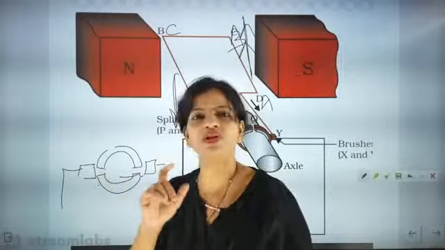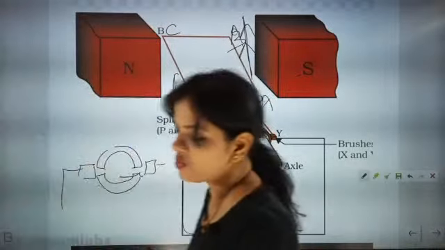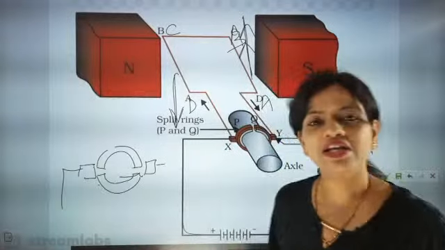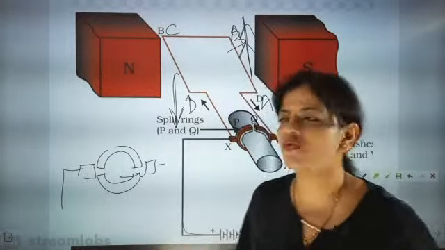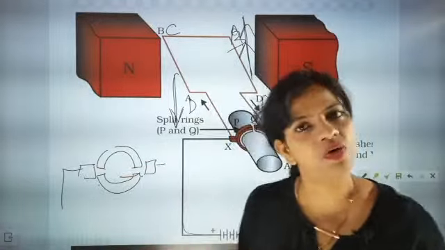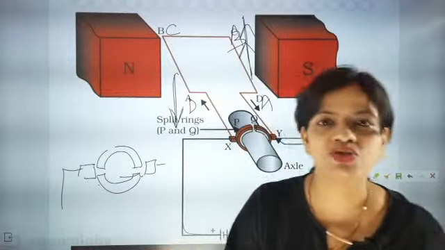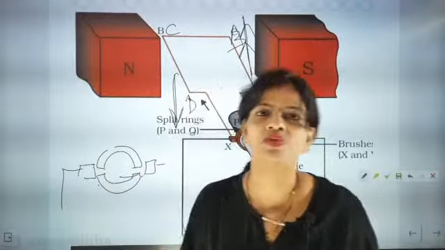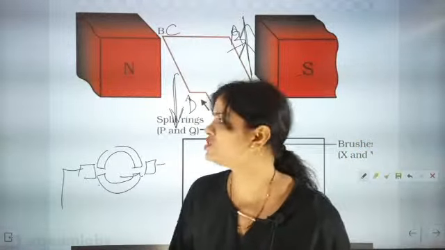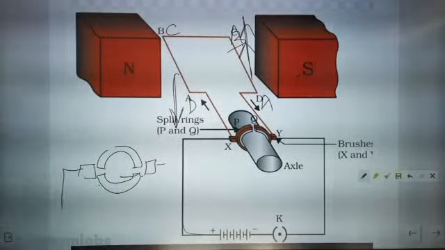The split ring will be freely attached with the wire. We have seen that anti-clockwise movement is there, and it is continuously moving. One time the motion will be slightly stopped, but that slightly stopped motion will be carried forward due to inertia. Inertia is the incapability of a body to change its state of rest or motion until and unless an external force is applied on it.